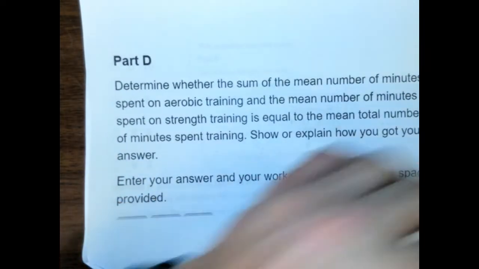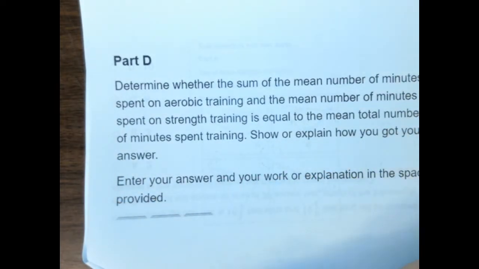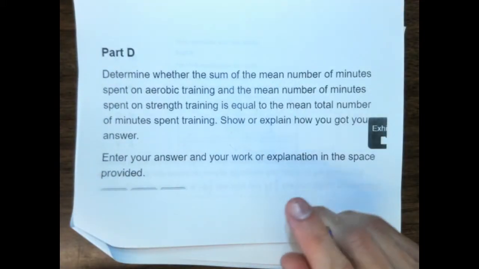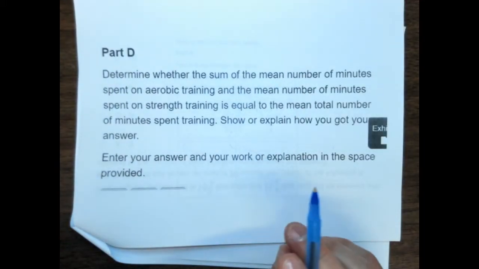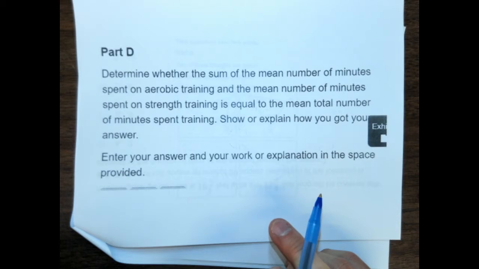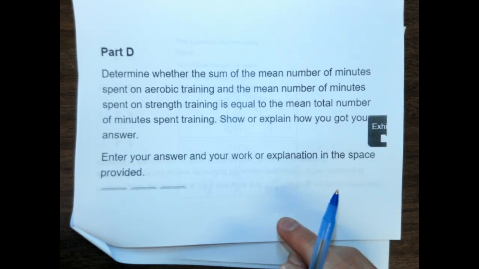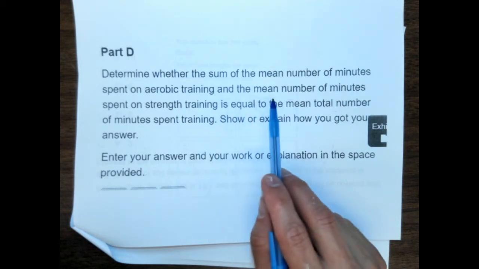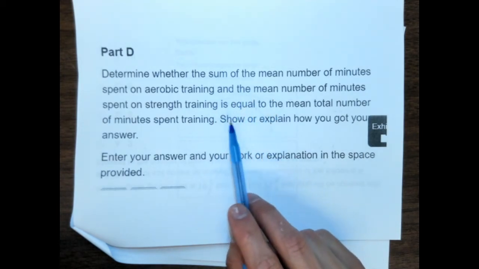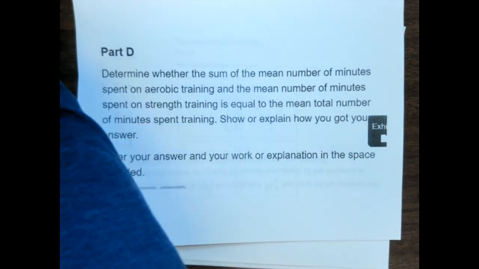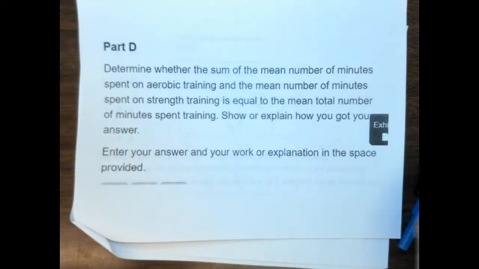Part D. Okay, last part. Determine whether the sum of the mean number of minutes spent on aerobic training and the mean number of minutes spent on strength training is equal to the mean total number of minutes spent on training. For some reason that was really confusing the way it was written.